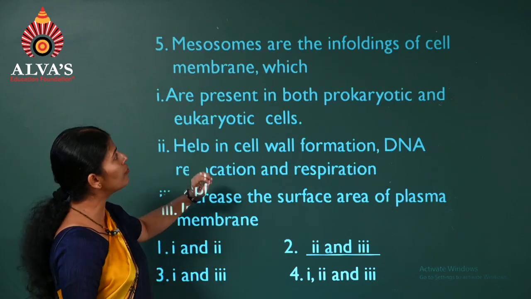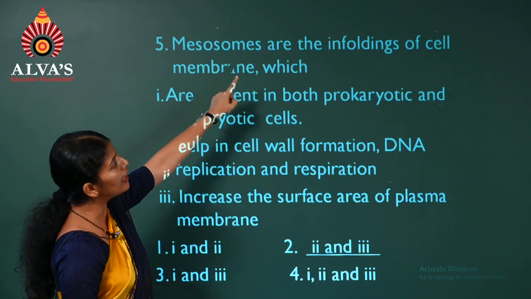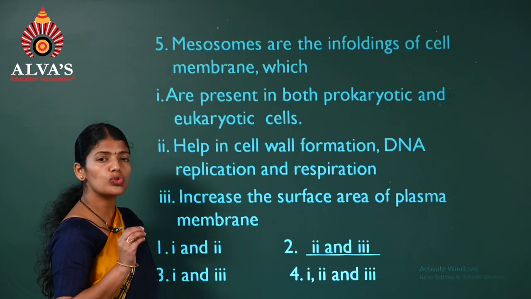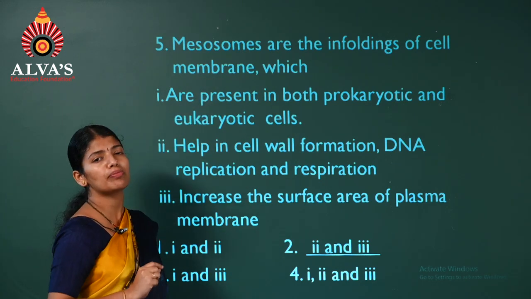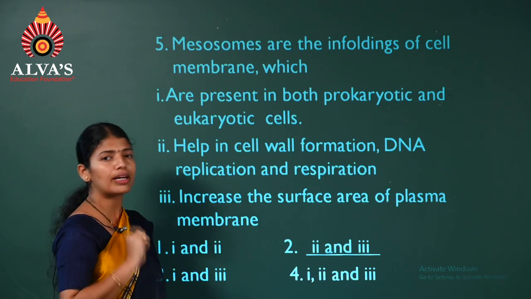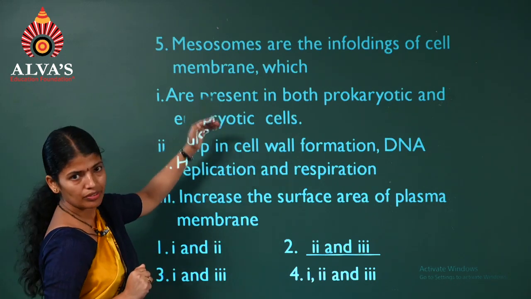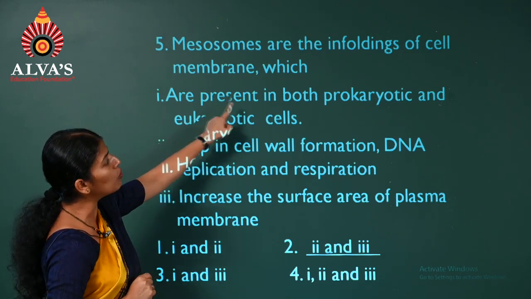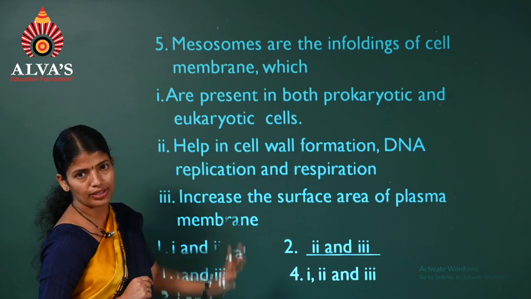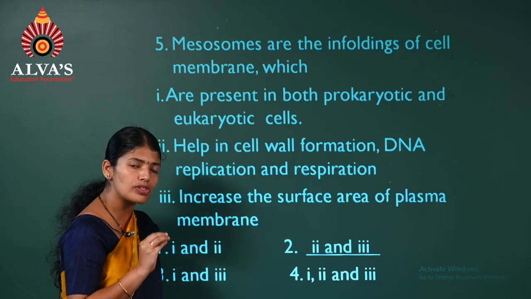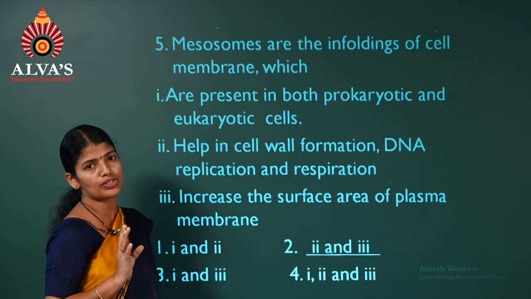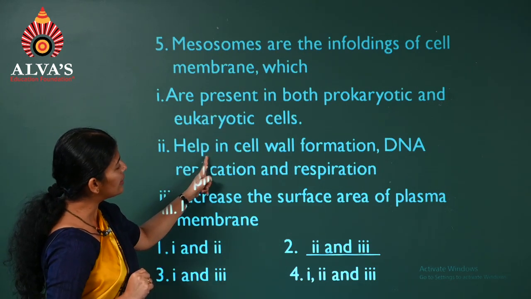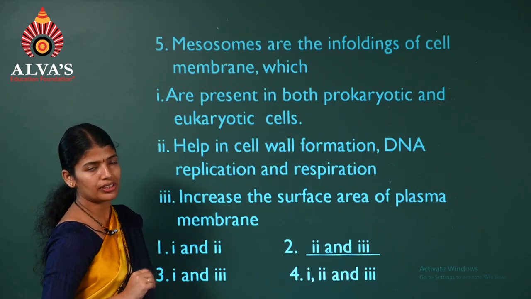Question number 5. Mesosomes are the infoldings of the cell membrane. Remember, mesosomes are the infoldings of the plasma membrane seen in bacteria, and some statements are given with respect to them. We'll read: they are present both in prokaryotic and eukaryotic cells. No, they are present only in bacterial cells. So this is a wrong statement. These help in cell wall formation. It is correct.